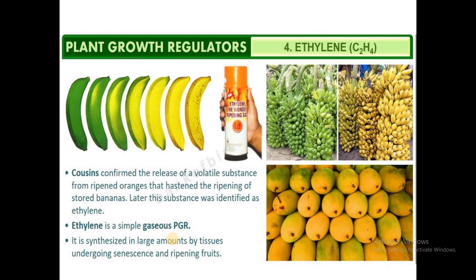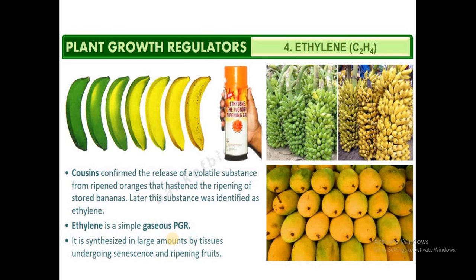And the next plant growth regulator is ethylene. It is considered one of the inhibitors. Why, you will come to know. Ethylene is a gaseous plant growth hormone, and it was confirmed by Cousins from ripe oranges, which forced unripe bananas to ripen.